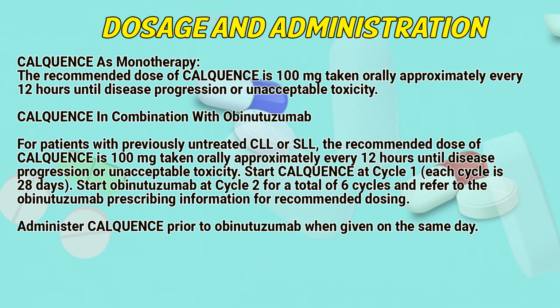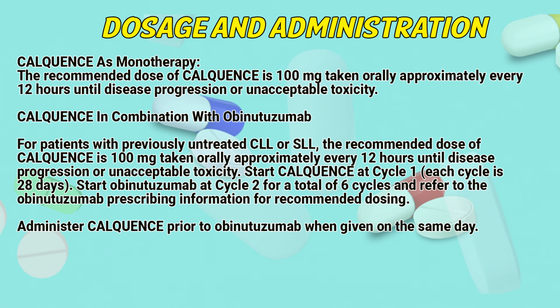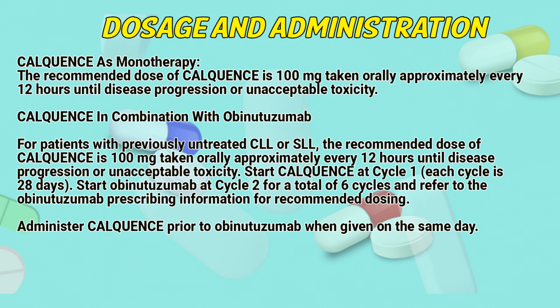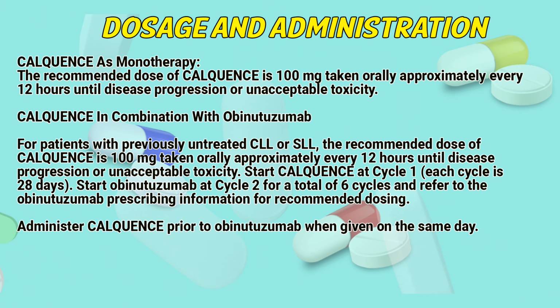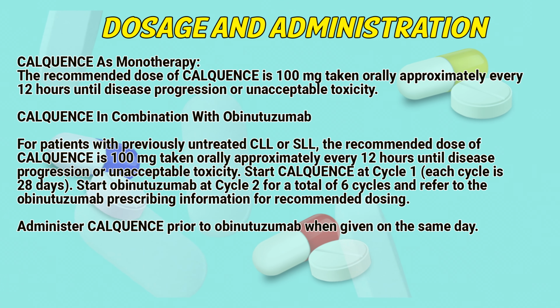Calquence in combination with obinutuzumab. For patients with previously untreated chronic lymphocytic leukemia or small lymphocytic lymphoma, the recommended dose of Calquence is 100 mg taken orally approximately every 12 hours until disease progression or unacceptable toxicity.